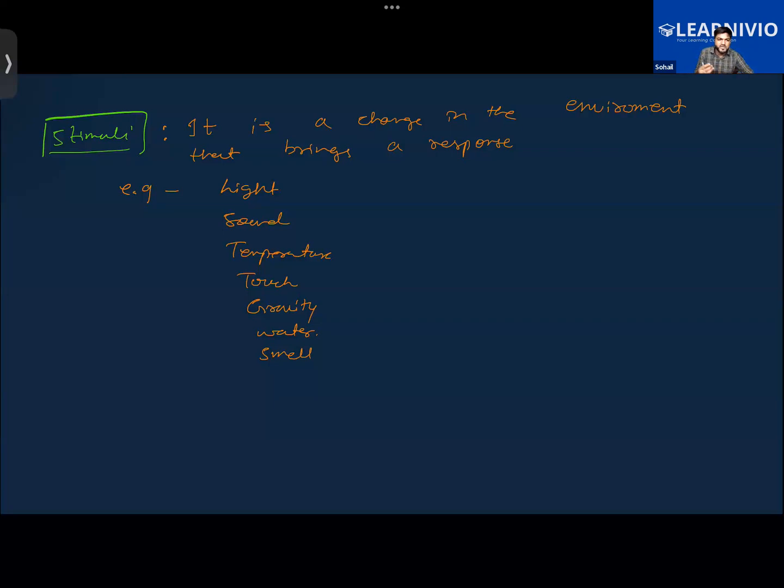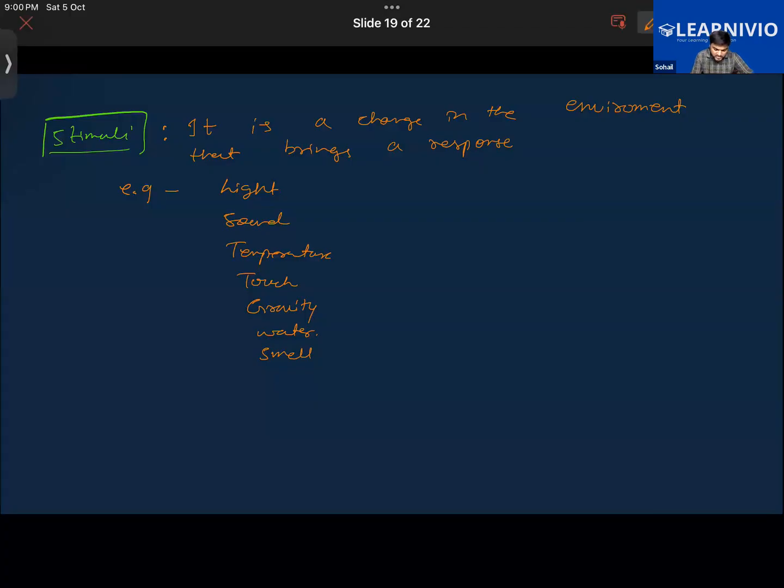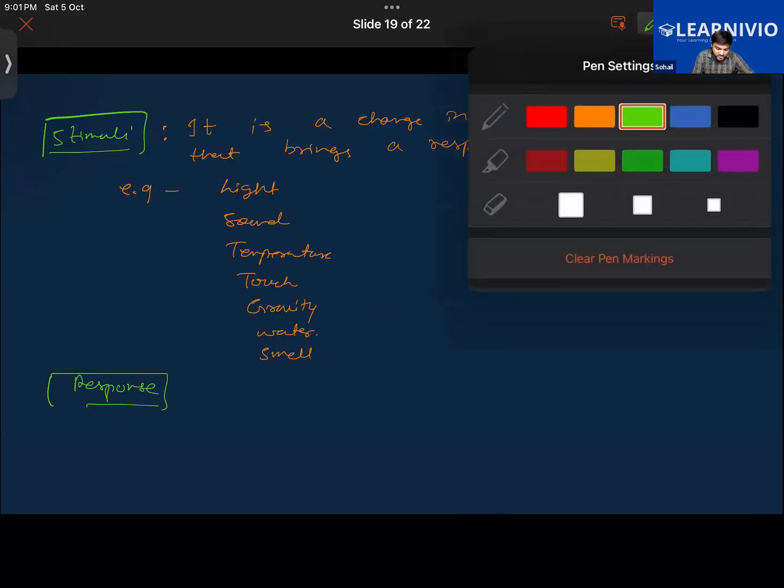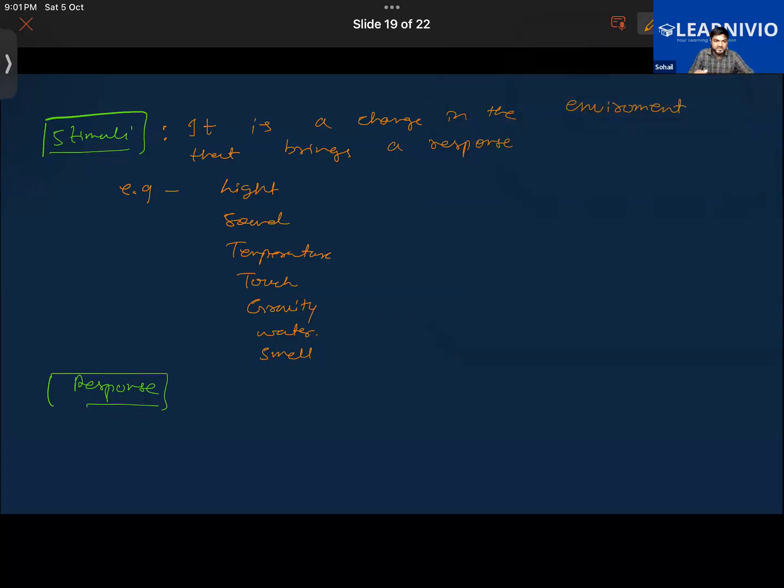We living organisms can sense and respond to changes in our environment, whether it be a change in light, sound, temperature, touch, gravity, water, or smell. If these things change, then we'll be responding. So that is a stimulus. Further, we have the concept of response. A response is how we respond to the stimulus. For example, the touch-me-not plant responds to touch: its leaves fold. Plants also respond to light.